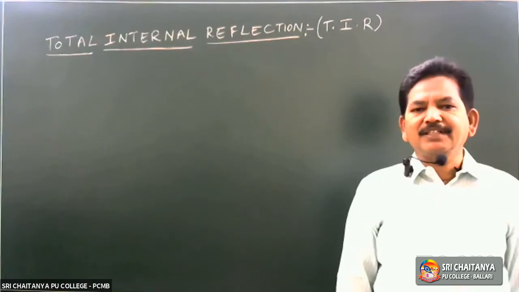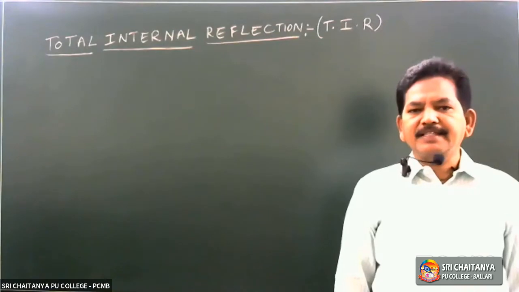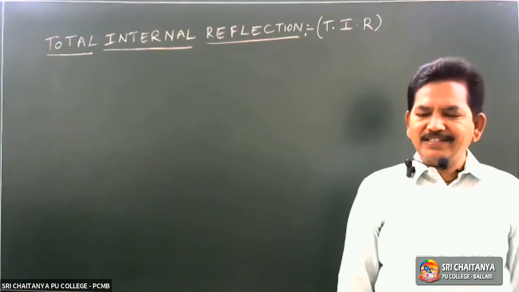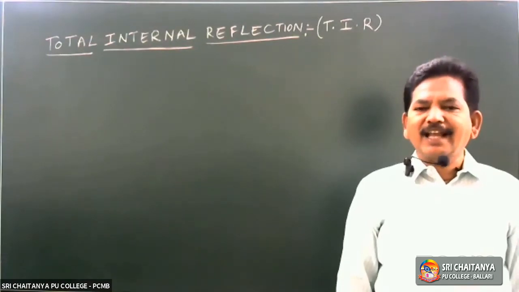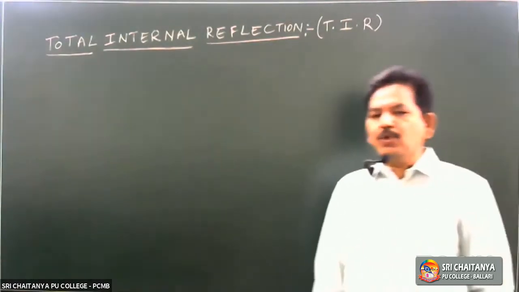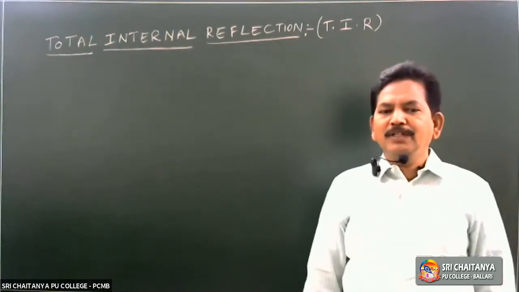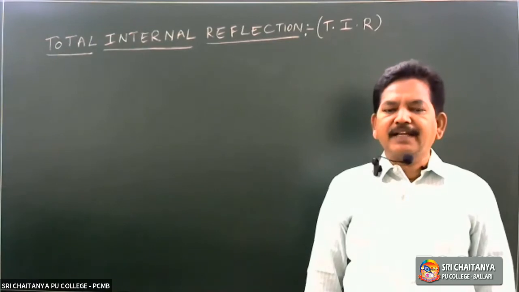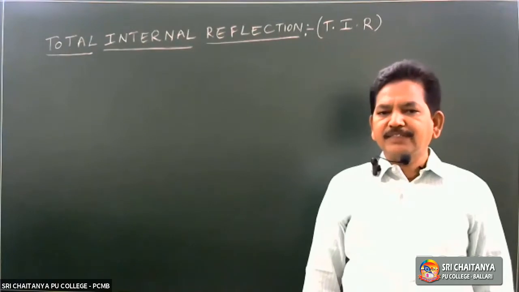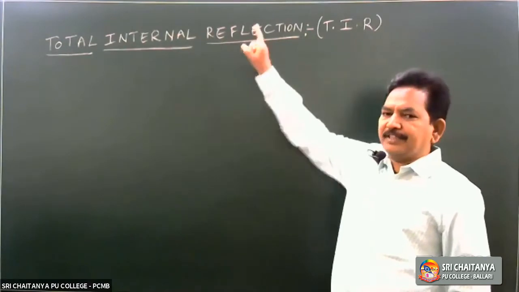The first condition, the light ray has to travel from denser medium to rarer medium. If the angle of incidence in the denser medium is slightly greater than the critical angle, there is no refracted ray into the rarer medium. The total light ray is reflected back into the same denser medium. This phenomenon is called total internal reflection.